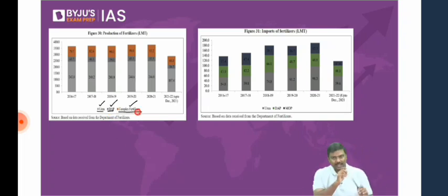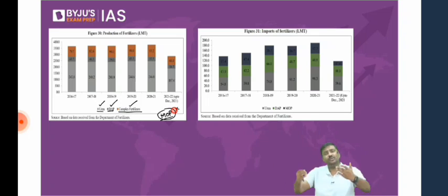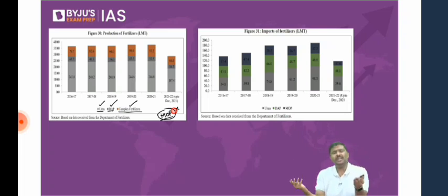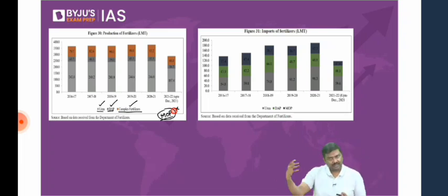What is missing? Please observe. MOP is missing. Can you see that? MOP, muriate of potash, is missing. It simply means muriate of potash is not produced in India. We consume it, in the sense that we use it in the agriculture sector, but we do not produce it. The reason is that the raw material required to produce muriate of potash is not available. So whatever is the requirement of muriate of potash, we import it from the rest of the world.